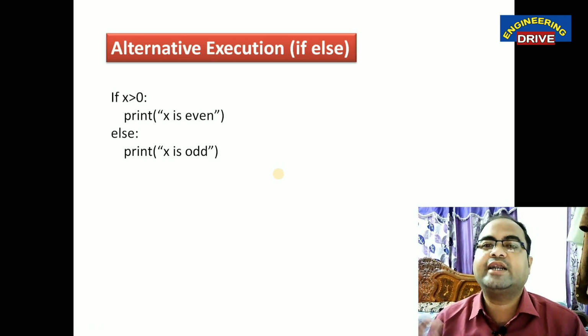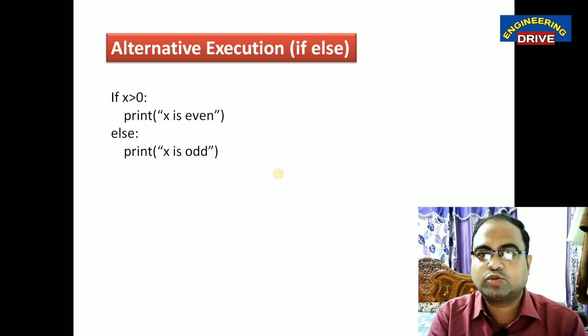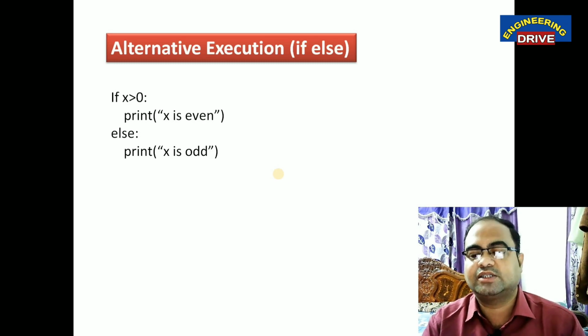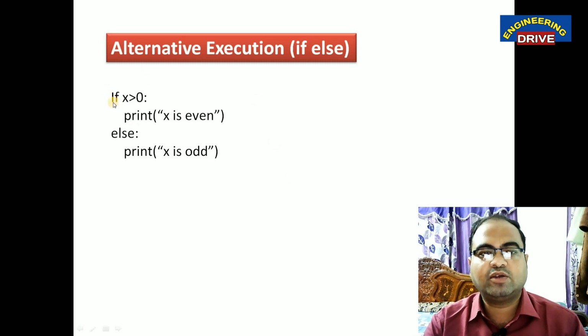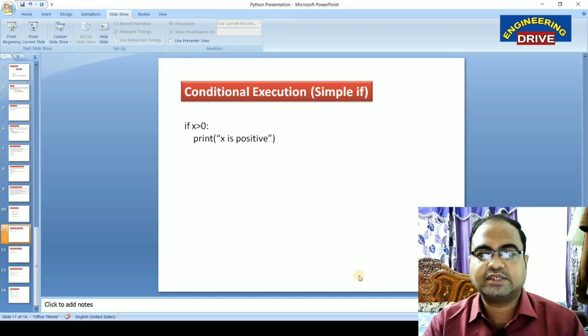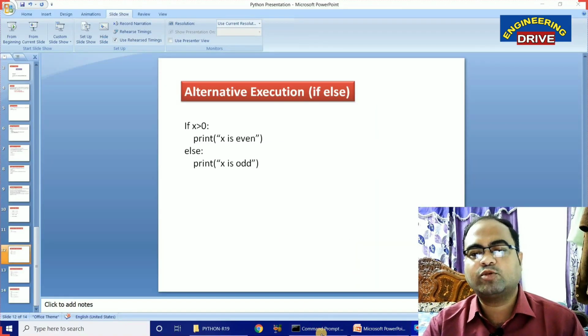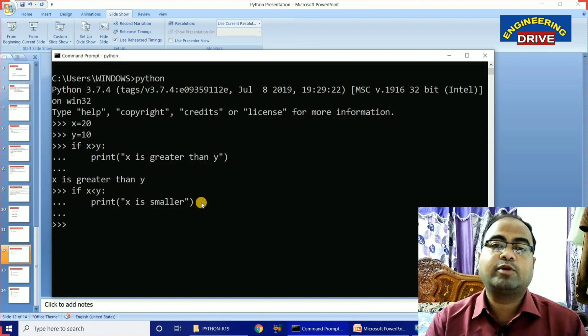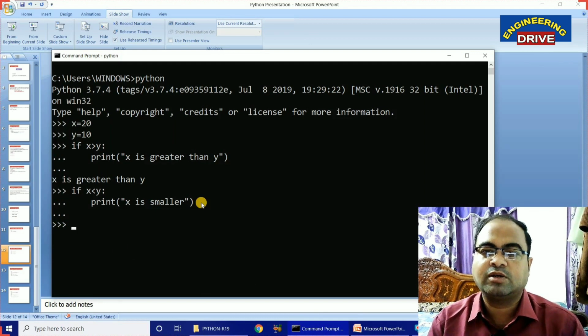The name itself, alternative execution, means not only can it handle the true condition, but it can also handle the false condition. So what is the syntax of using this one? We can use here if, in small letters only. Okay, small letter i you need to write. If x greater than y, if this condition is true, control will come to the first statement. If the condition is false, control will go to the else part. Okay, let us try this one also with one example program, because for whatever things I am going to explain, an example program is a must, because once we get good knowledge of example programs, then only the concept will be relatively easy.